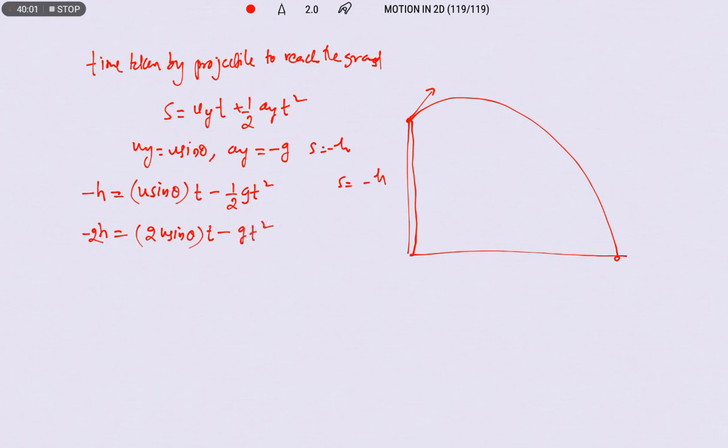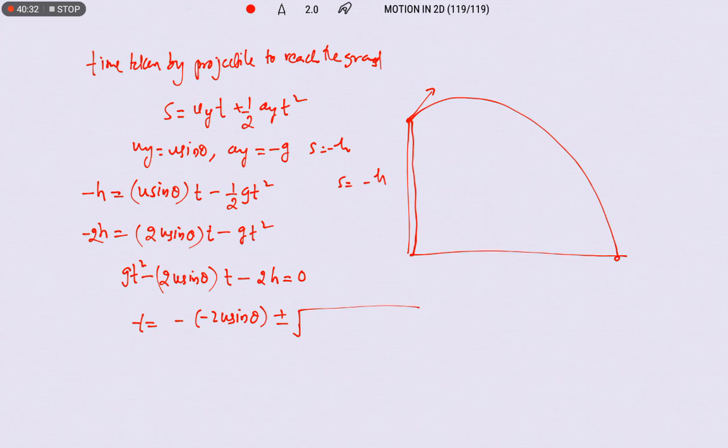Let us simplify it to get the time: g t square minus 2u sin theta into t minus 2h is equal to 0. Our aim is to find the time. So t is equal to minus b plus or minus root of b square minus 4ac, over 2a.